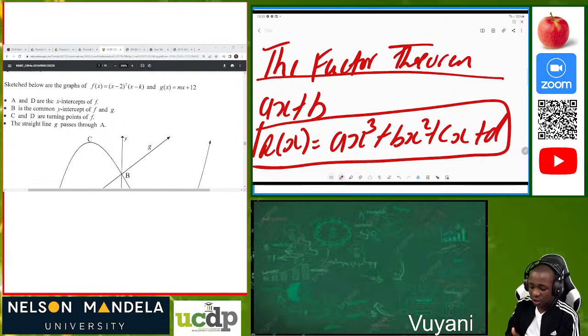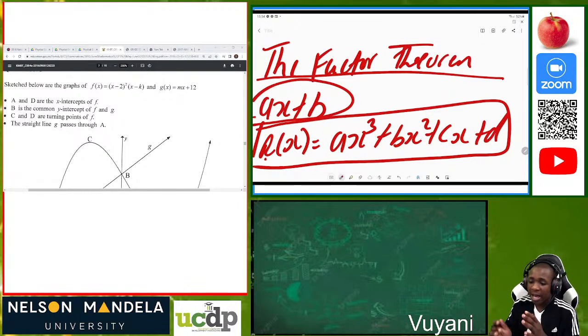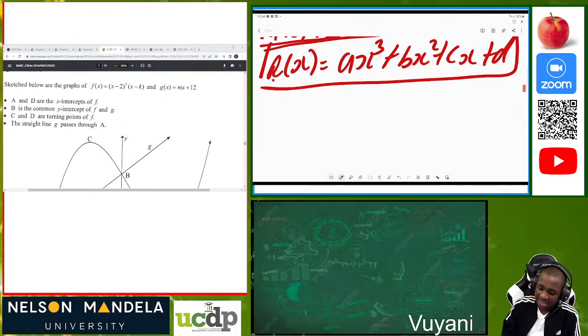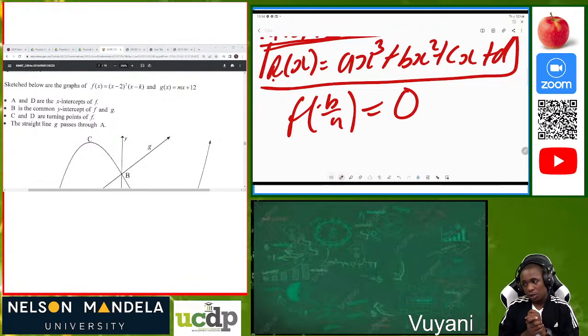So the factor theorem says that if the linear polynomial ax plus b is a factor of this cubic polynomial. Bear in mind, when we're talking about factors, maybe in grade 8, grade 9, we're talking like the factors of 6, the factors of 8. That's the same thing, but in this case, we are dealing with polynomials. So if this linear polynomial is a factor of this cubic polynomial, then we can prove that f of negative b over a is equal to 0. So that's our factor theorem.